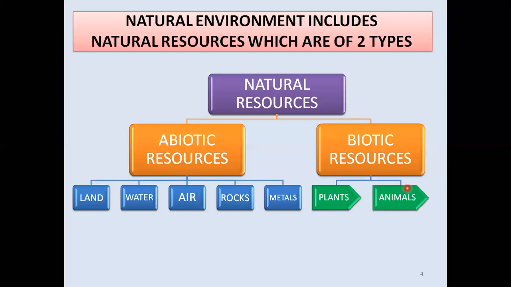Plants and animals are the two resources which have life in them, so they are known as biotic resources. I hope you have understood up to here. Abiotic means no life, non-living things, and biotic means living things which have life. Okay, let us move ahead.